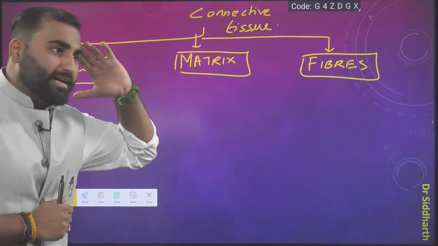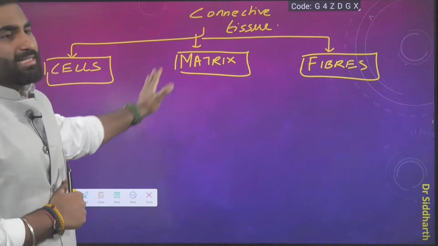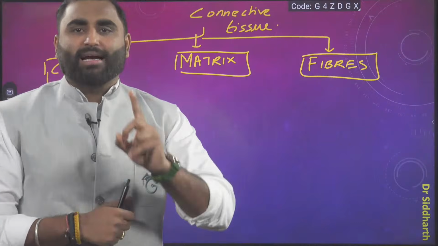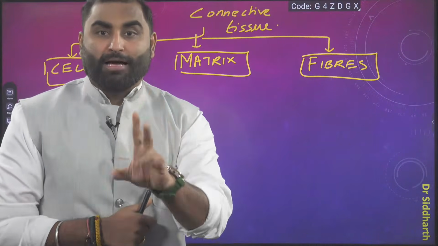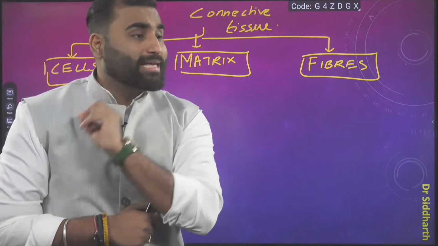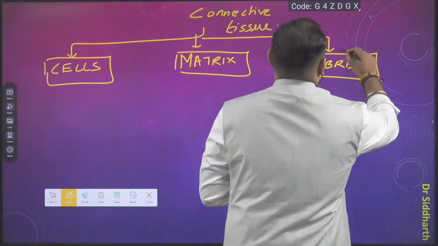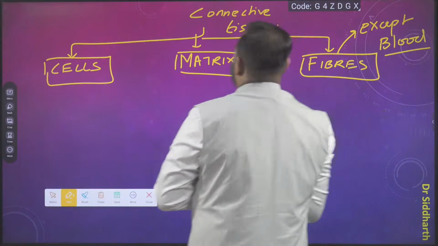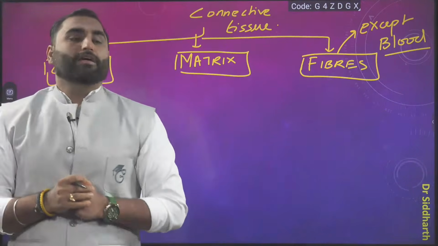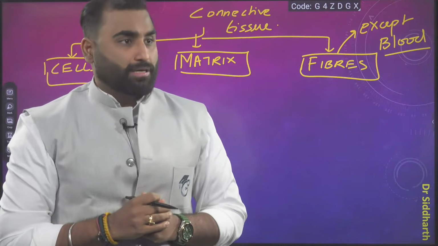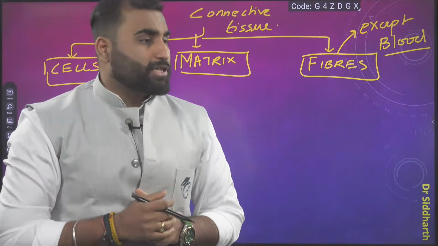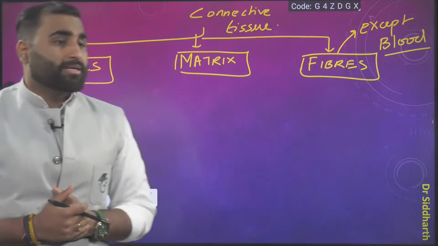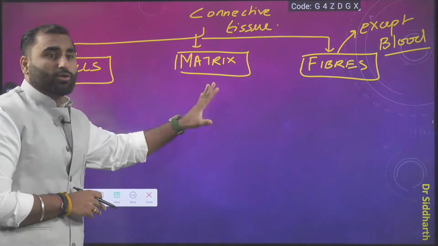But remember, always the connective tissue is made up of cells, matrix and fibers. Only one exception is there. Only one connective tissue is there where there will be no fibers. What is the exception? The exception will be your blood. In blood, we will not be having fibers. Otherwise, all the connective tissue can have the fibers. Are we clear with this, guys? Shall we go ahead?